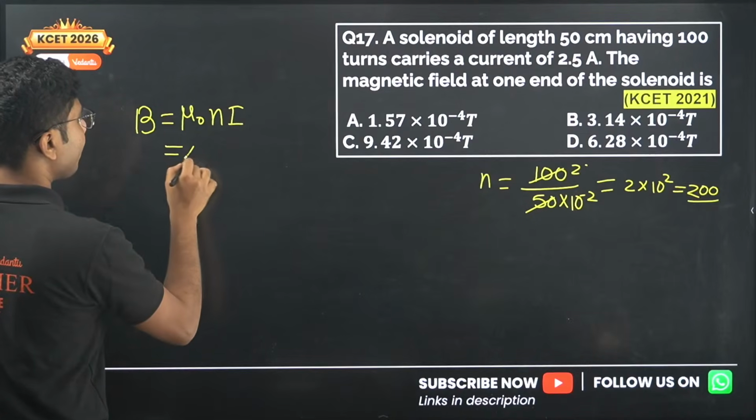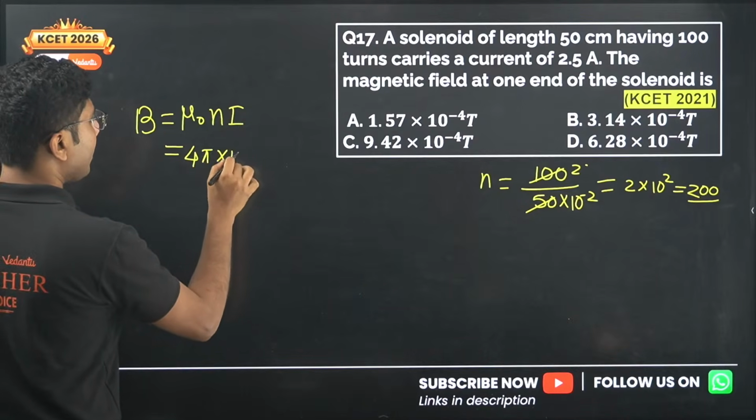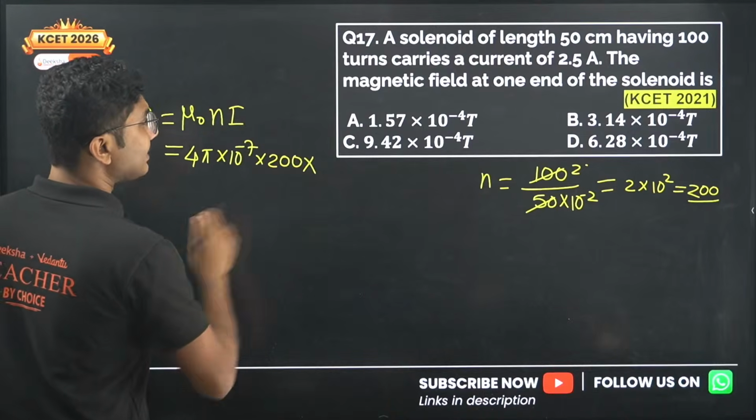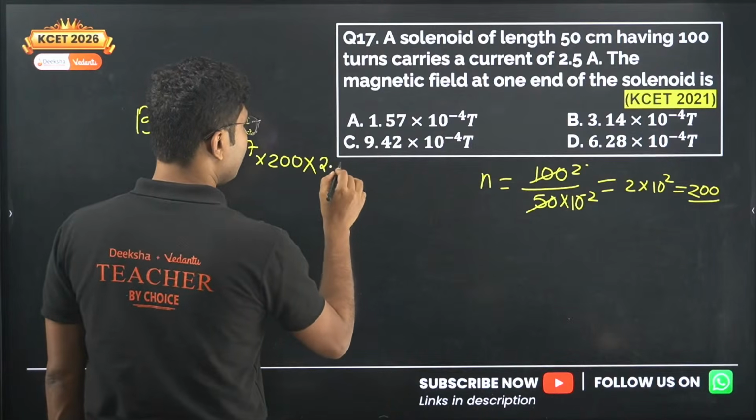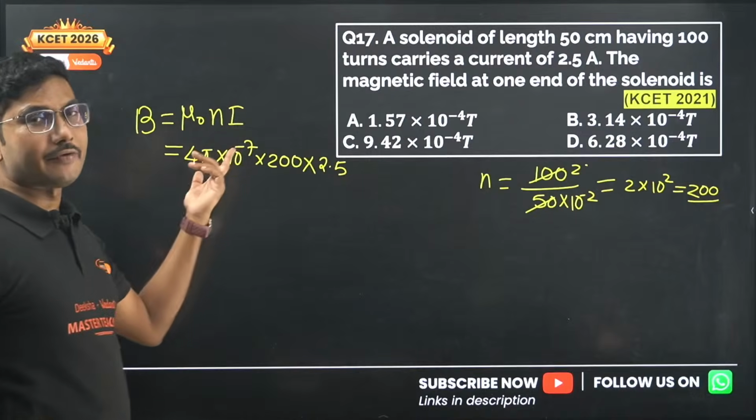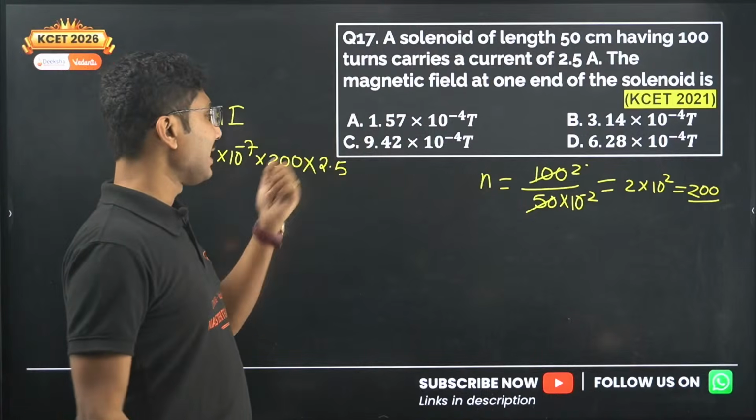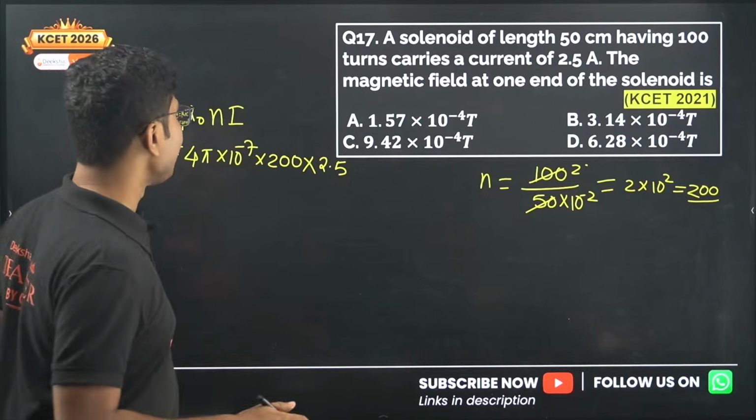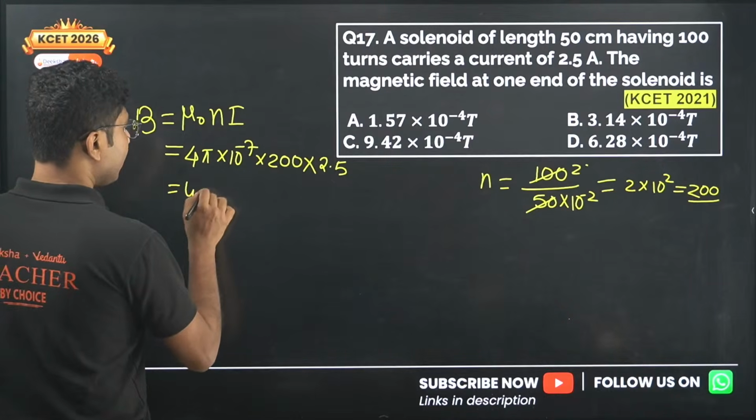Okay, mu naught is 4 pi into 10 to the power of minus 7, N is 200, and the current given in this case is 2.5. So if you see the difference between the 2025 question and the 2021 question, they have given a current which can be cancelled by 22/7. Here it cannot be, so you have to take the value as 3.14.